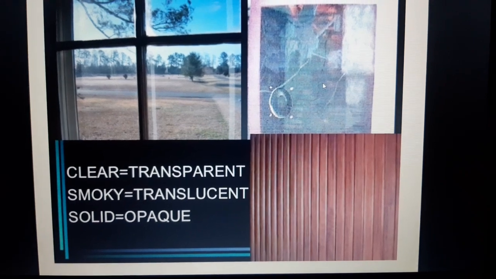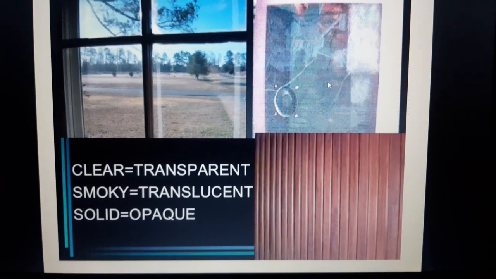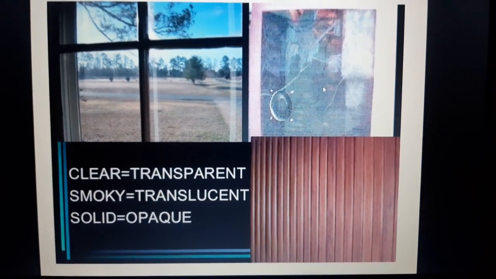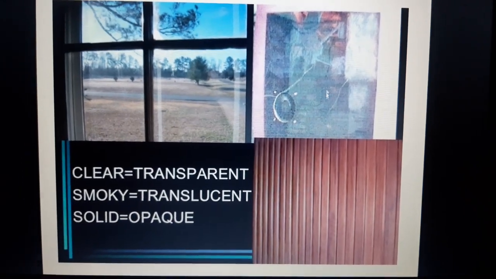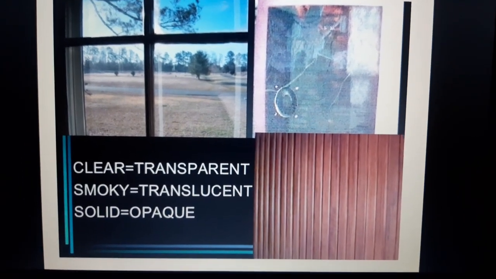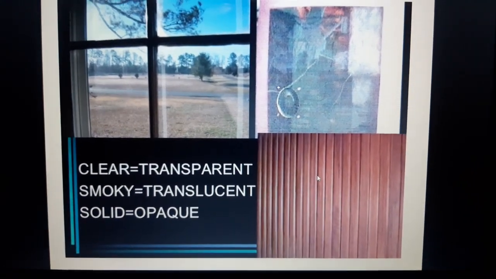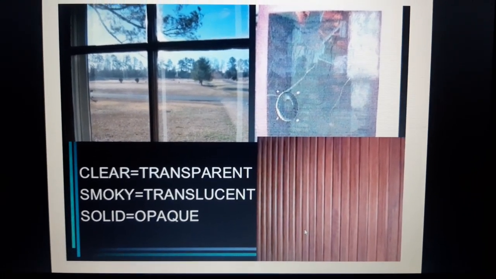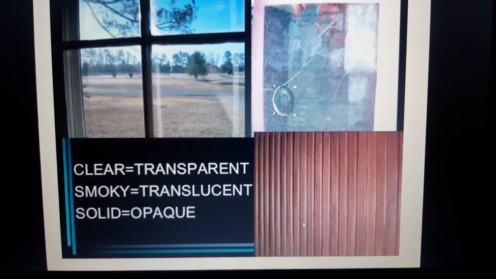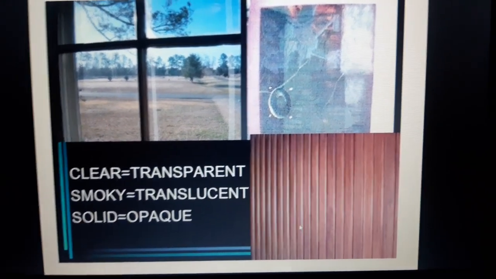This image is a blurred image. Anything which is blurry or smoky is translucent. This means some of the light will pass through it and some of it will be reflected back. The third image is a solid, and this shows that it is an opaque material from which no light can pass through.